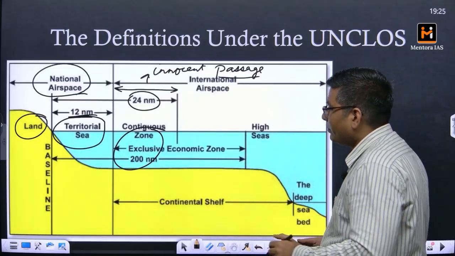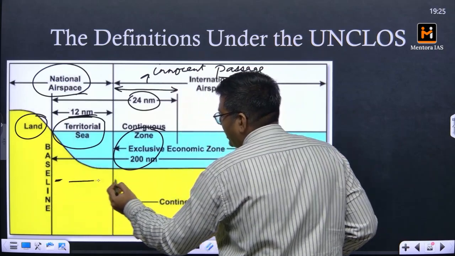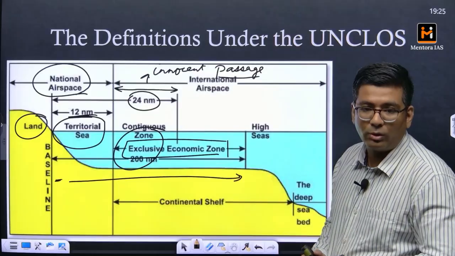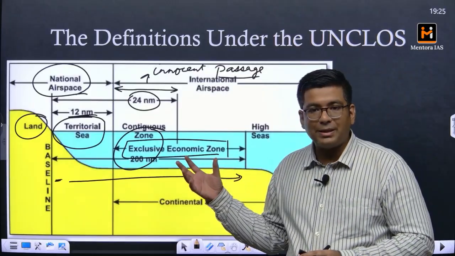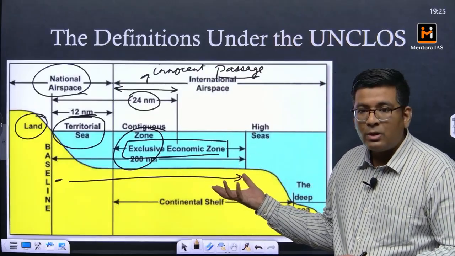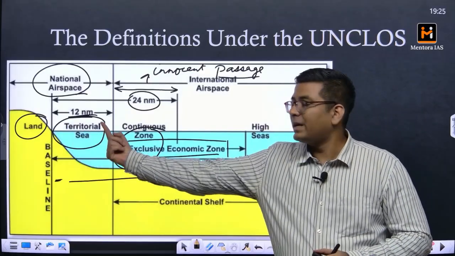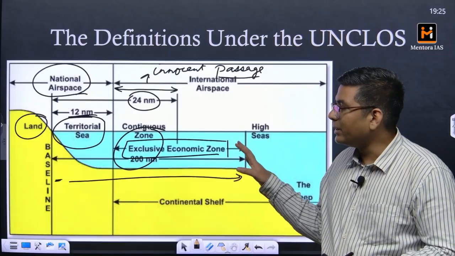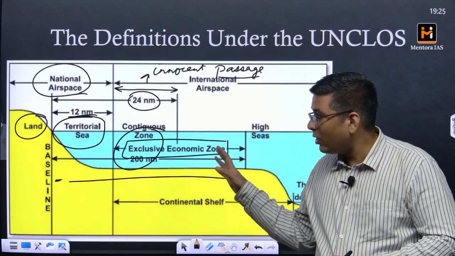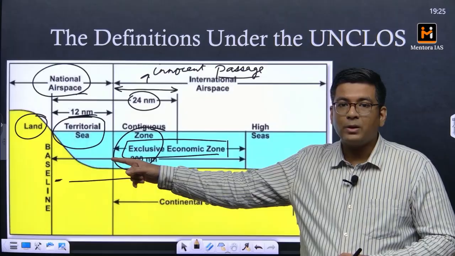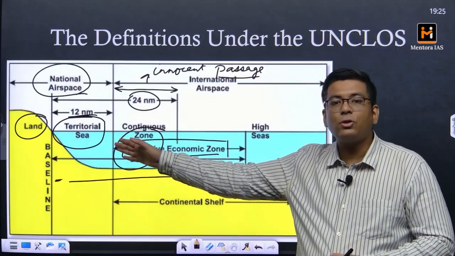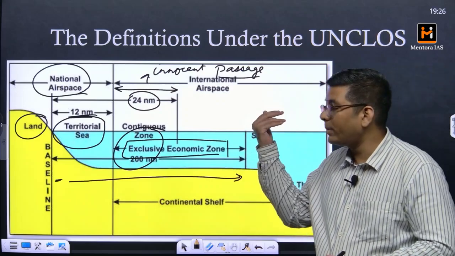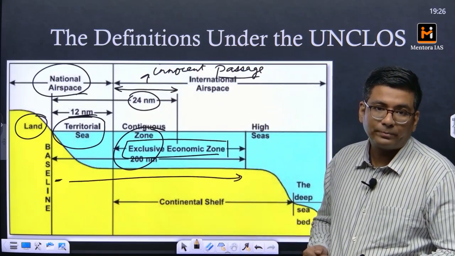Then from the coastline or baseline, a distance of 200 nautical miles is called the exclusive economic zone. This means you have economic sovereignty over everything found in this entire region. Whatever is here belongs to you. But beyond the distance of 12 nautical miles from the baseline, you cannot stop ships or commercial aircraft from flying.